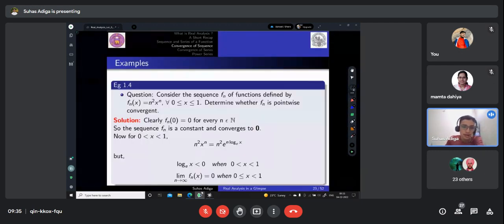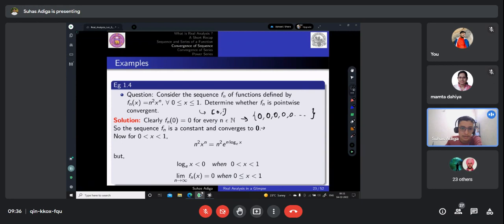So one more example. Let's consider the sequence f_n of functions defined by f_n of x equal to n square x power n, for all x which lies between 0 and 1. Again, this is the same as saying this, right? Determine whether f_n is pointwise convergent. So let us see at x equal to 0 how it will behave. At x equal to 0, this is clearly a sequence of all terms having 0, right? So f_n is a constant and it converges to 0.